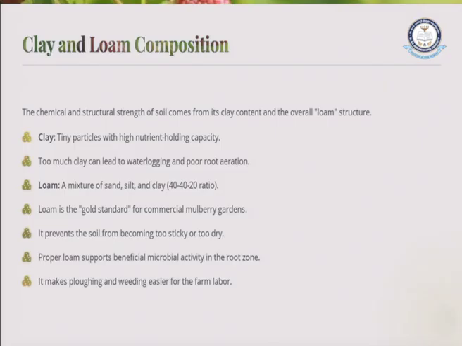This loam is called a gold standard. Why is it called a gold standard? Because it will be helpful for the commercial mulberry gardens. It will prevent the soil from becoming too sticky, or too dry. So proper loam supports beneficial microbial activity in the root zones.